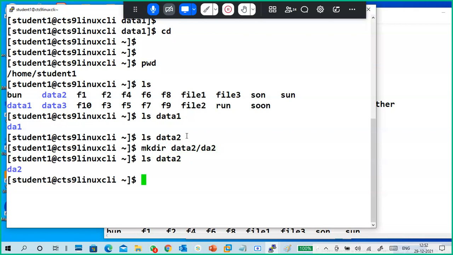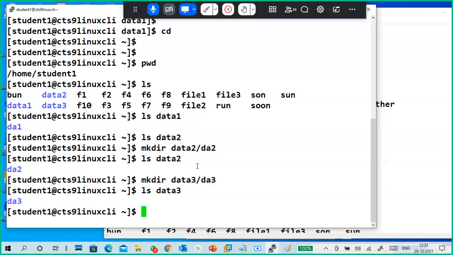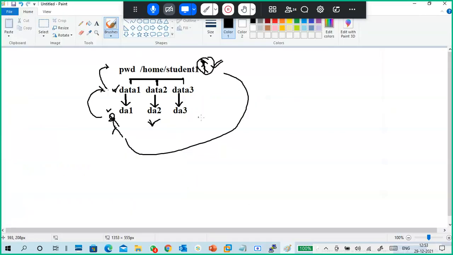So you need not change the directory every time. You should give the path. If you have an idea of the path, then automatically you can create it. It is not required to go to that directory to create a directory. Simply in a single line also we can create it. Same goes for the other. So can I create like this? Yes, sir. Very good. So I created the directory. This part is completed.